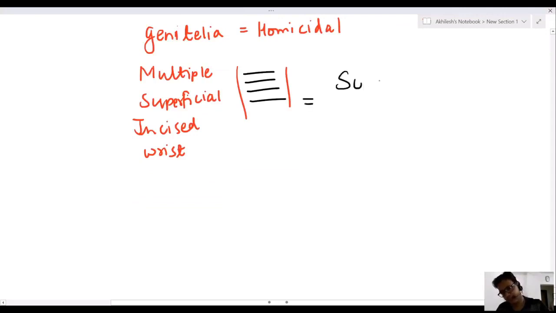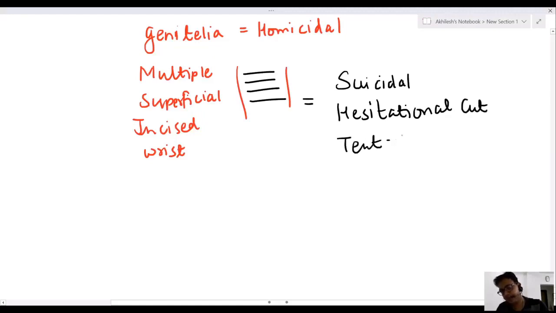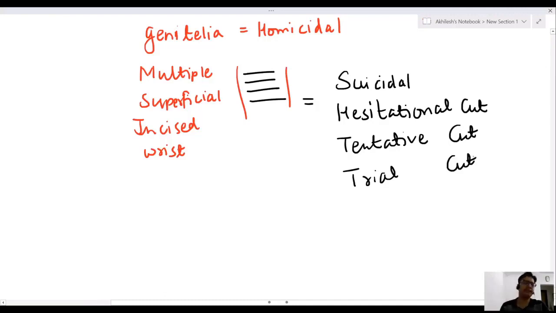Sir, these are suicidal in nature. These are known as hesitational cut, tentative cut, or trial cut. Again, I am revising, my dear friend. These are suicidal in nature.